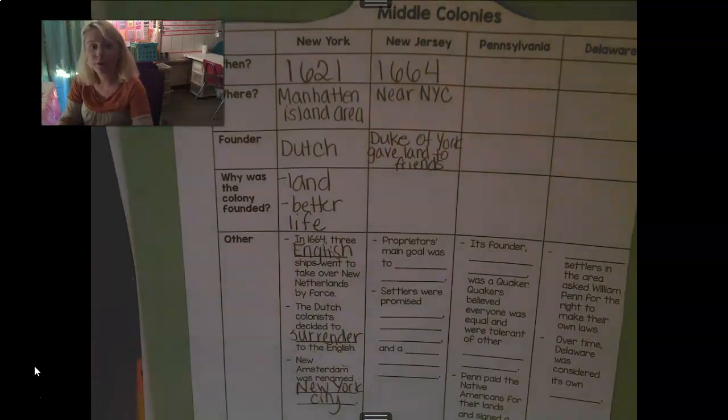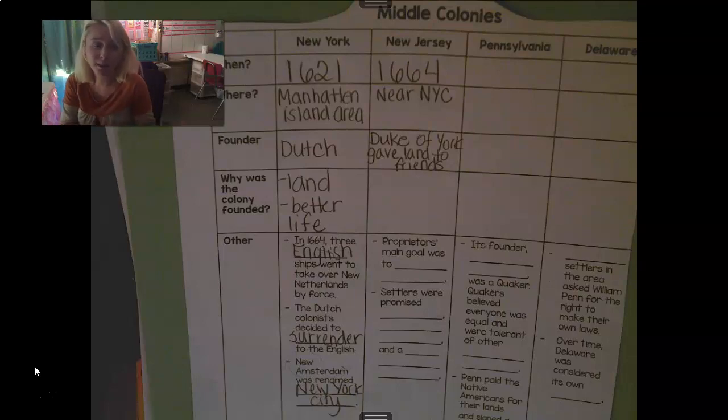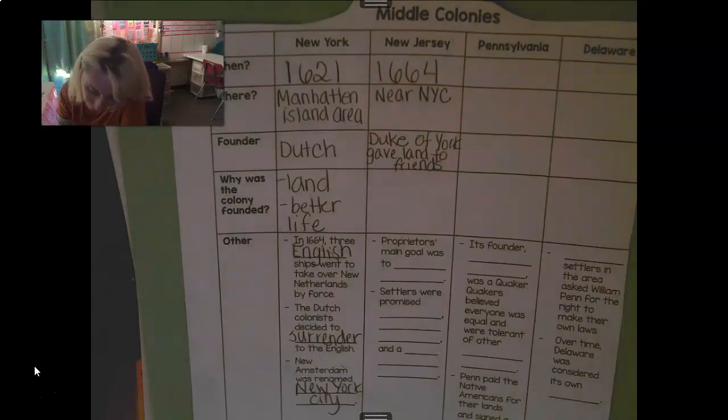So the Duke of York wouldn't have left York. He's the Duke. He's a very powerful, wealthy person in that area in England. He wasn't coming over because he didn't need to look for a better life. He had a great one in England. But he gave this land to friends of his.